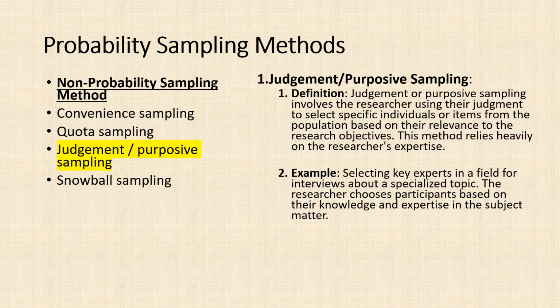Judgment or purposive sampling. Definition: judgment or purposive sampling involves the researcher using their judgment to select specific individuals or items from the population based on their relevance to the research objectives. This method relies heavily on the researcher's expertise. Example: selecting key experts in a field for interviews about a specialized topic. The researcher chooses participants based on their knowledge and expertise in the subject matter.